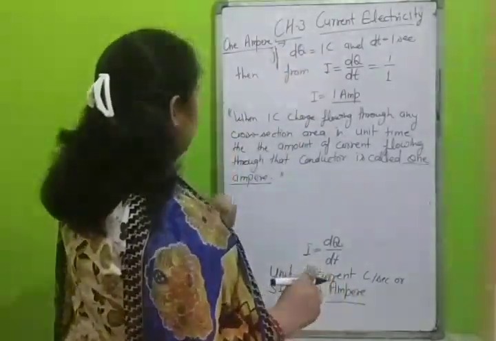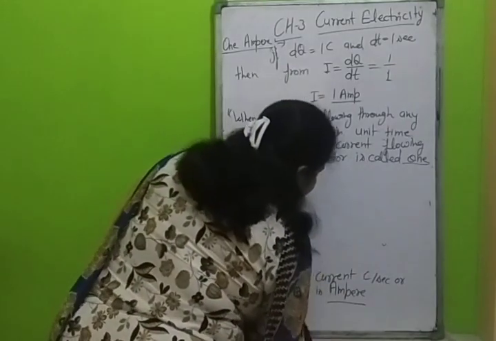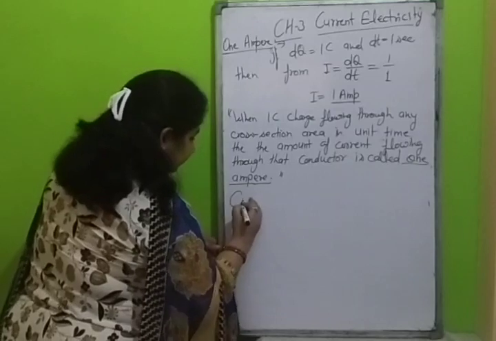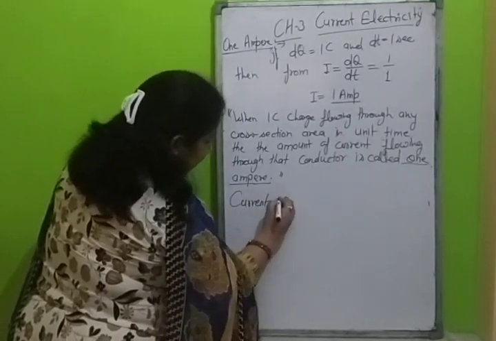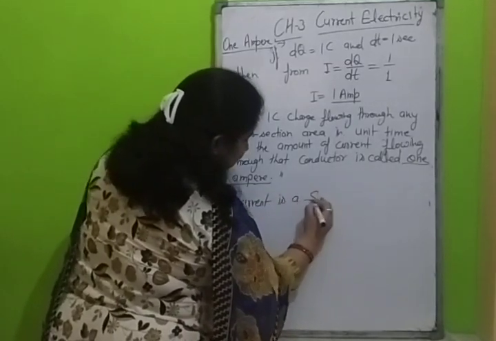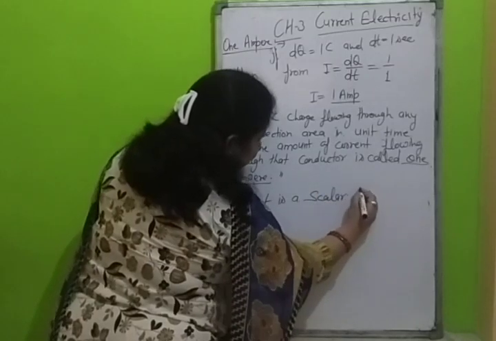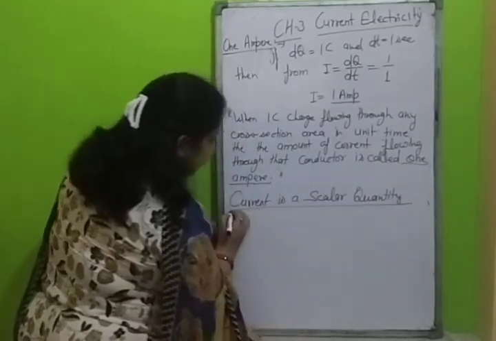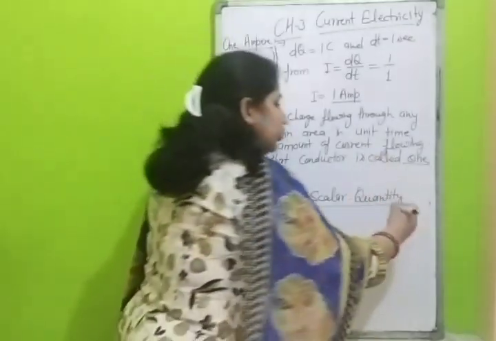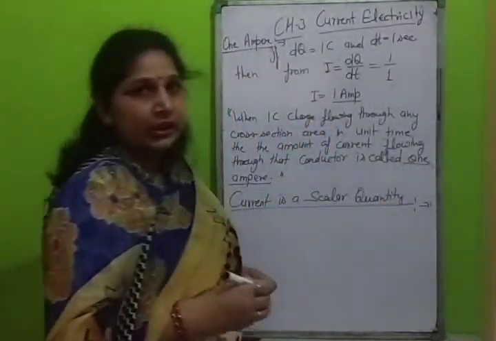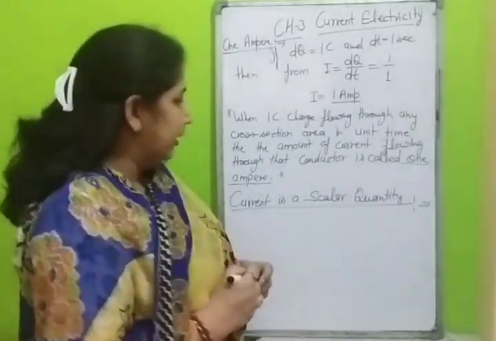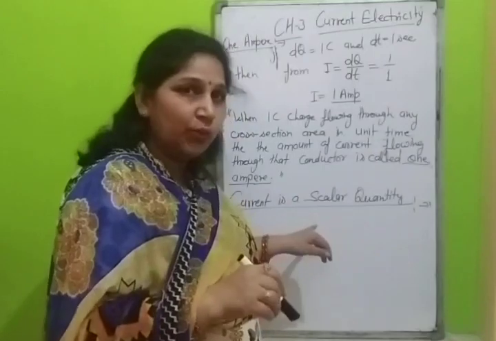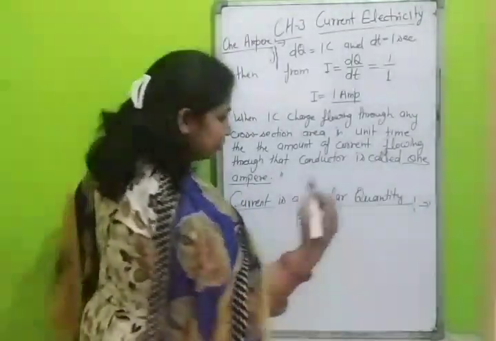Next topic: is current scalar or vector? Current is a scalar quantity. As we know, current has direction, but it is a scalar quantity. How can we show that?